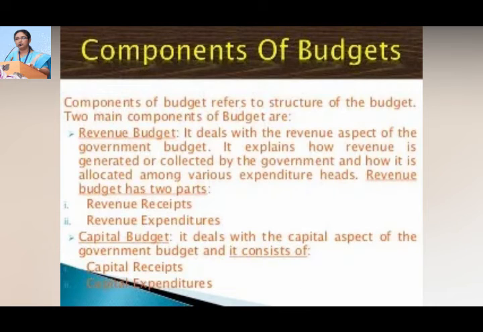The components of the budget refer to the structure of the budget. The two main components are the revenue budget and the capital budget. The revenue budget deals with the revenue aspect of the government budget, and it has two parts called revenue receipts and revenue expenditures. The capital budget deals with the capital aspect of the government budget, and it again consists of capital receipts and capital expenditure. So these two components should be remembered very well.